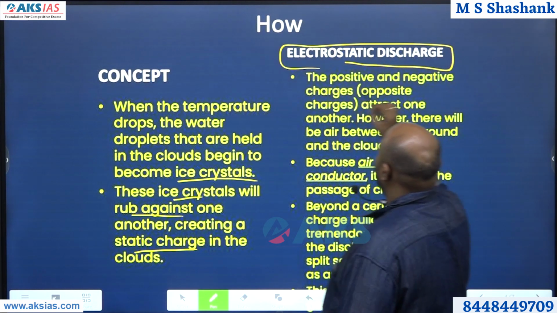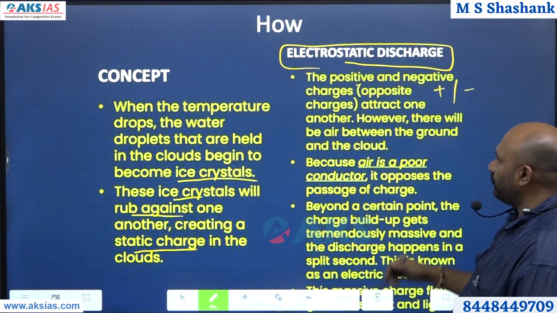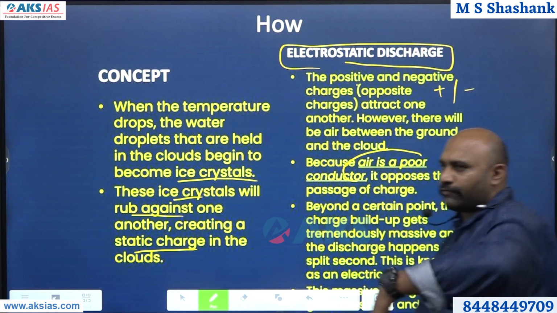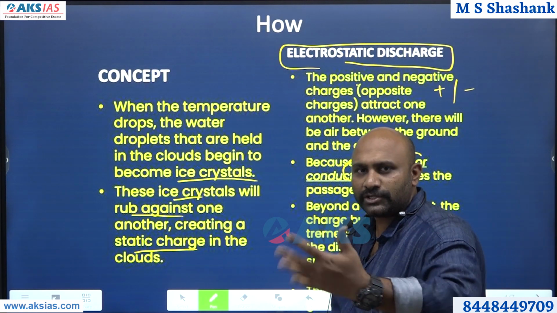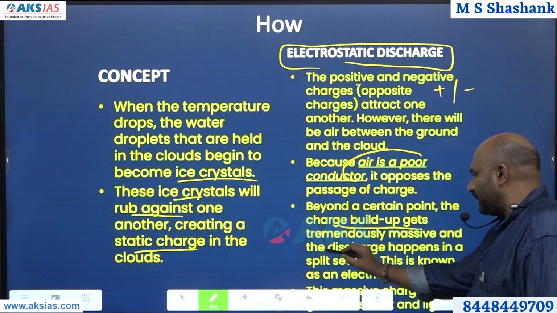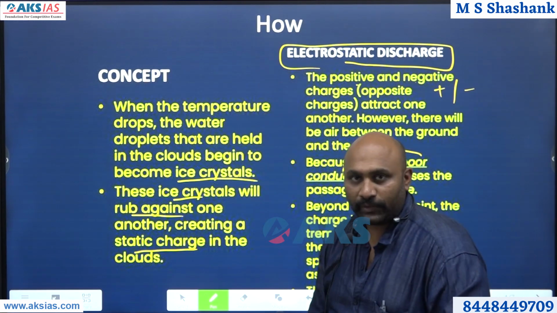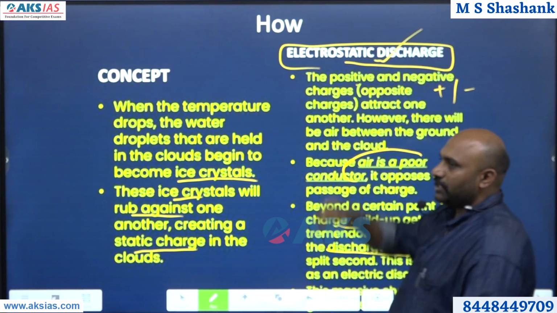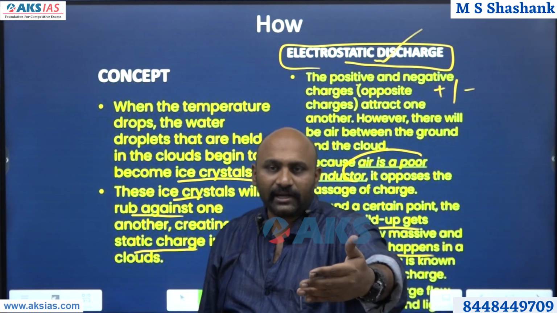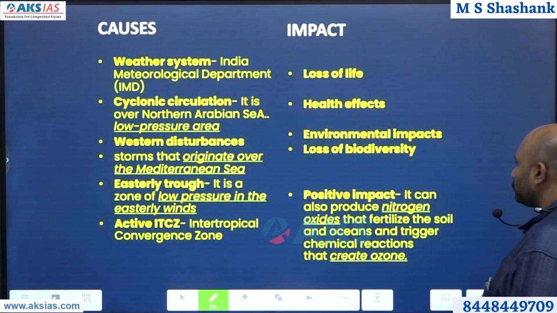This is very important. The positive and negative charges, that is plus and minus, always positive will get attracted to negative, and air is a poor conductor, so it reduces the flow of charge, but at some point of time, the domination of the negative charges becomes so heavy that the air also cannot do anything. So charge buildup happens, and there is a discharge. That means sudden flow of electrons from the top to the bottom. That is called electrostatic discharge. When the electrostatic discharge is more, lightning is more, and the destruction caused by the lightning is also more. That is what you have to understand.